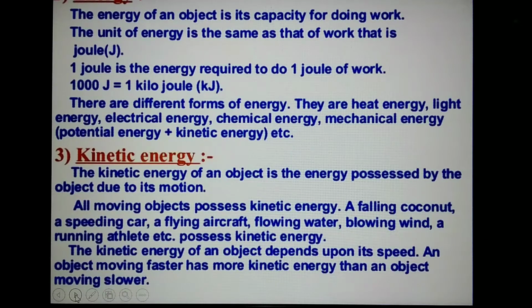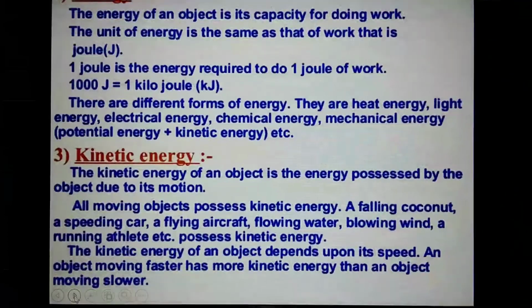Coming to kinetic energy, the kinetic energy of a body is the energy possessed by the body due to its motion. That is, the energy possessed by a body by virtue of its motion is known as kinetic energy. For example, when a moving object, say a ball, hits another stationary object, a wooden block, then the wooden block is displaced from its position. It means the moving object has done some work on the stationary object.